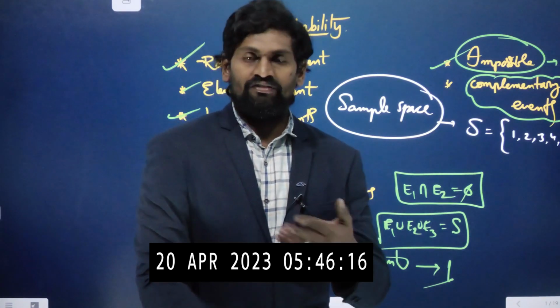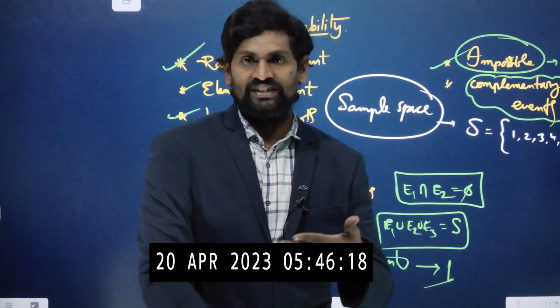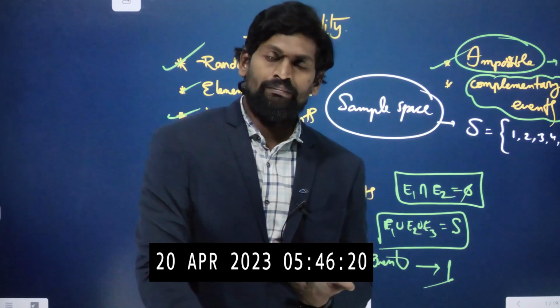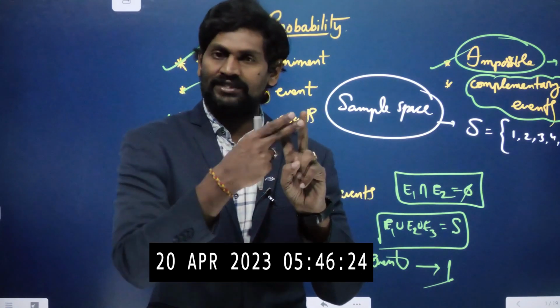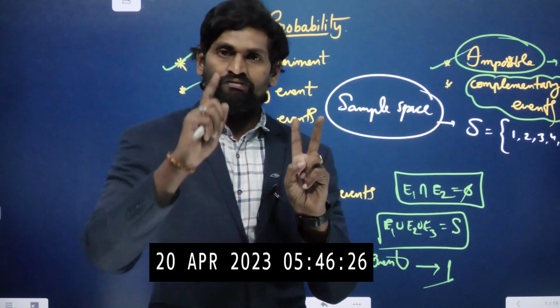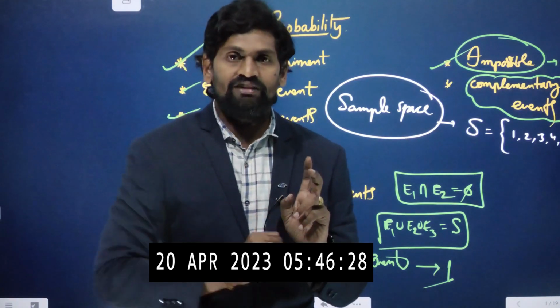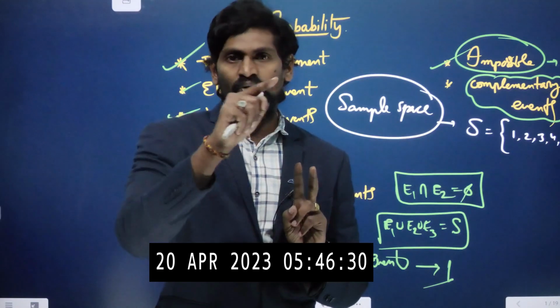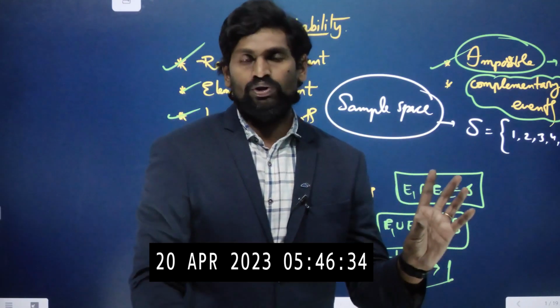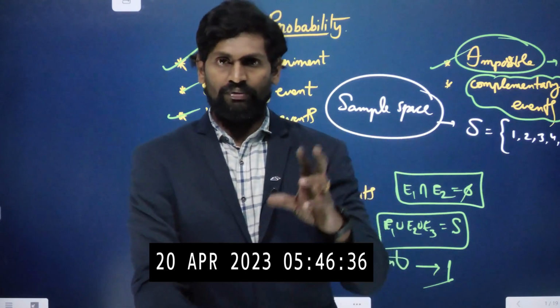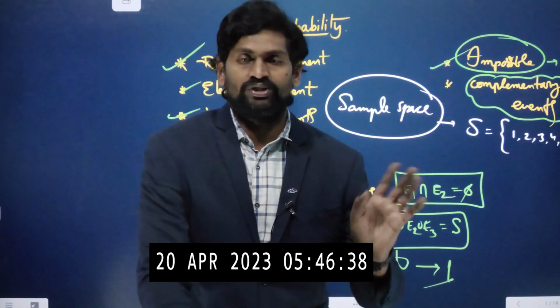Favorable chances by total number of chances. Both teams have winning chances, so 2 chances, but only one team will win. So 1 out of 2, half chance, 50% chance for both teams.